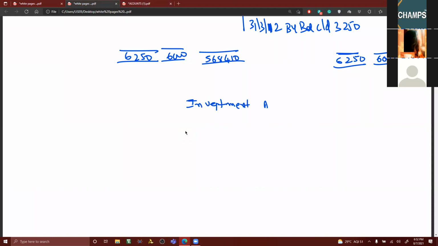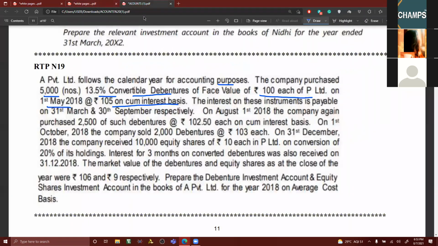So what I do, first you open the investment account. 13.5% convertible debentures of P Limited.